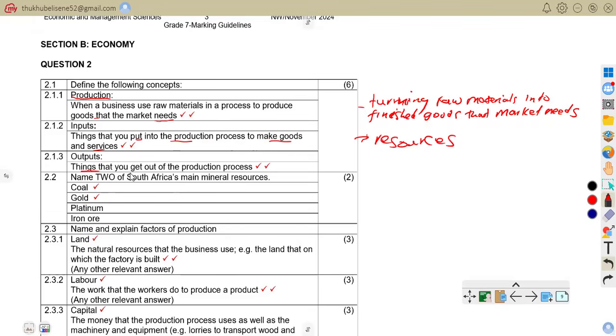The outputs now. Outputs are things that you get out of the production process. The outputs are the finished goods or services produced from the inputs. Example, bread produced and sold to customers. That is the output.